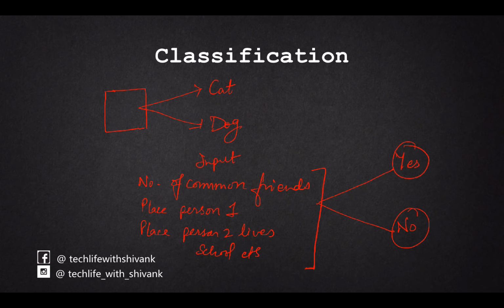So basically classification is we are given a fixed number of discrete classes and we have to predict, given the input, to which of these discrete classes this input would belong.